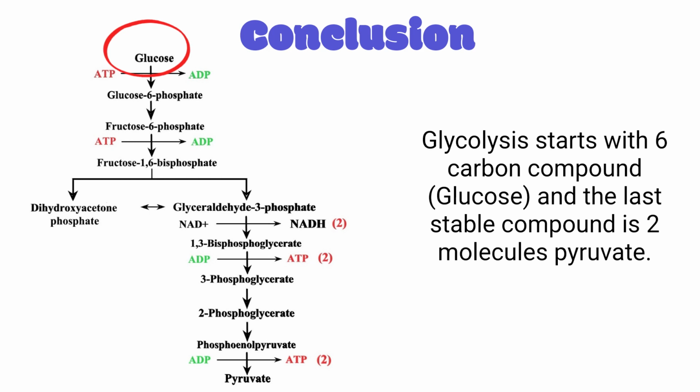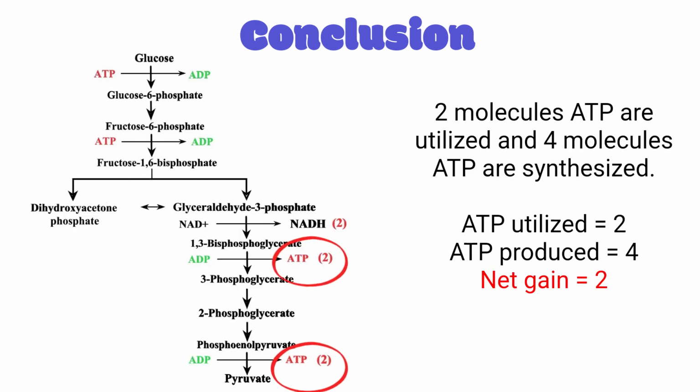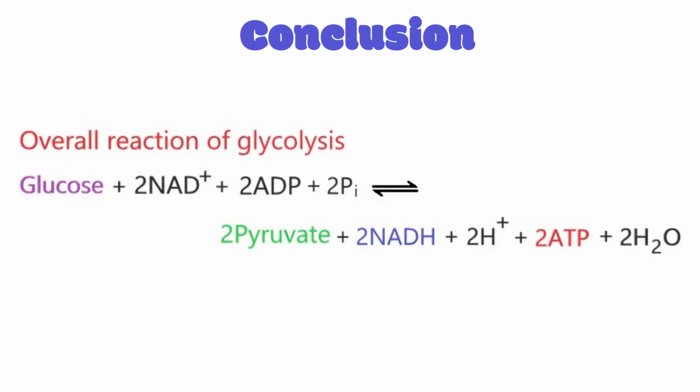The pathway starts with a 6-carbon compound, which is glucose, and the final product is 2 molecules of pyruvate. 2 molecules of ATP are utilized in the first 5 steps, and it is called the preparatory phase. And later, 4 molecules of ATP are synthesized. It is called the payoff phase. So the net gain is 2 molecules of ATP and 1 molecule of NADH. The fate of NADH will be discussed later in ETC.